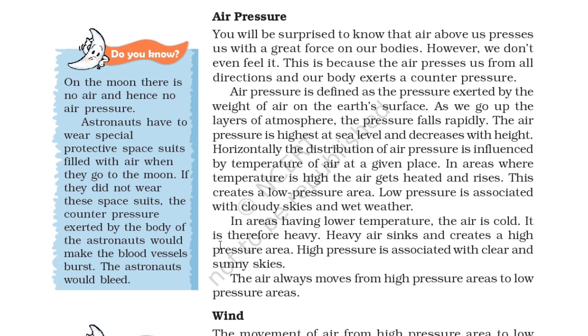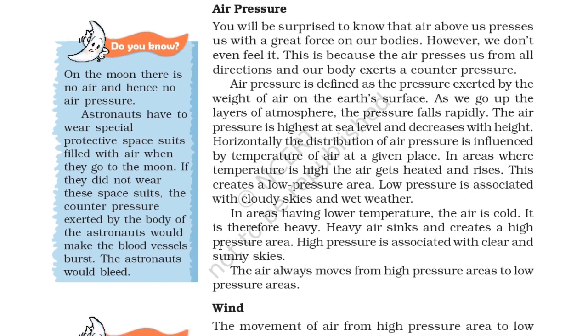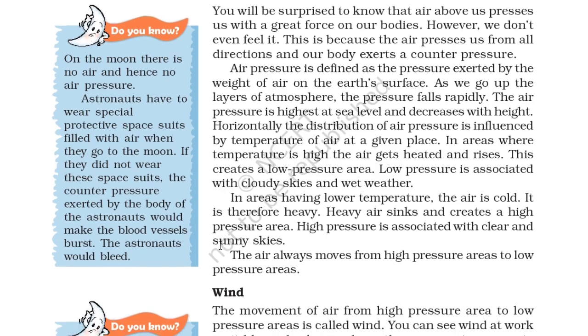In areas where temperature is high, the air gets heated and rises. This creates a low pressure area. Low pressure is associated with cloudy skies and wet weather. In areas having lower temperature, the air is cold. It is therefore heavy. Heavy air sinks and creates a high pressure area. A high pressure area is associated with clear and sunny skies. The air always moves from high pressure areas to low pressure areas.